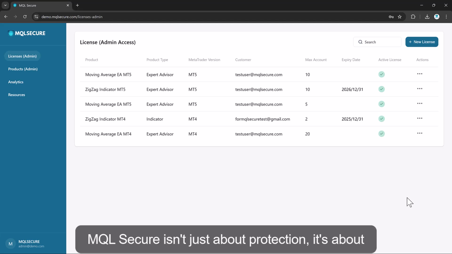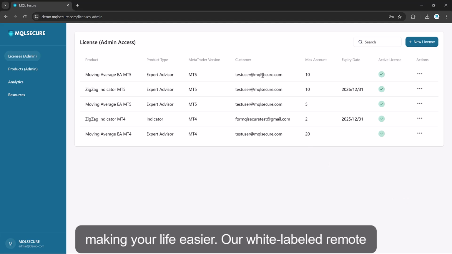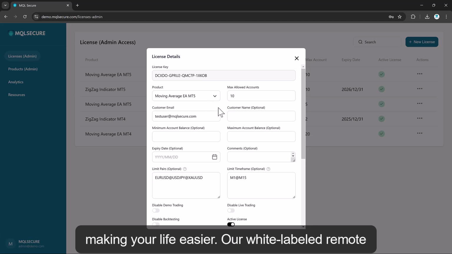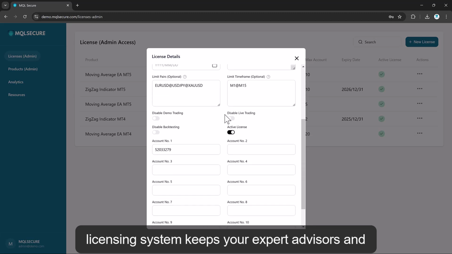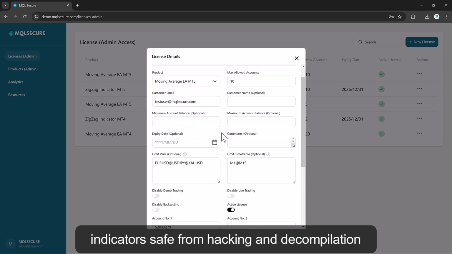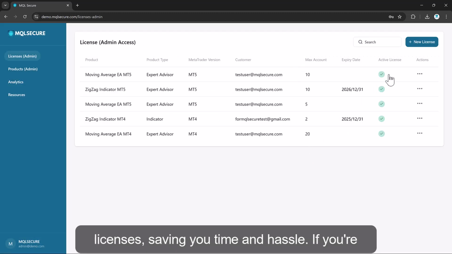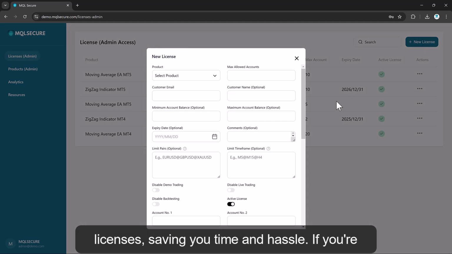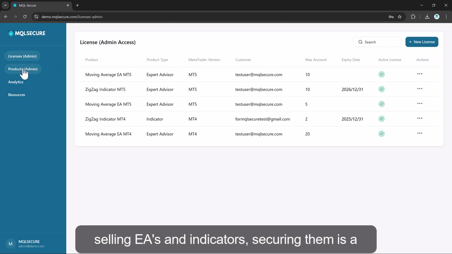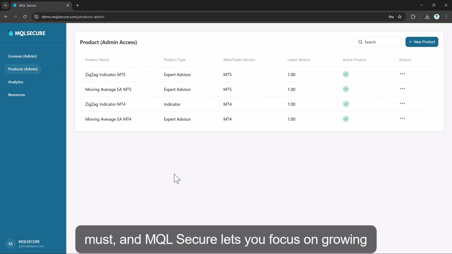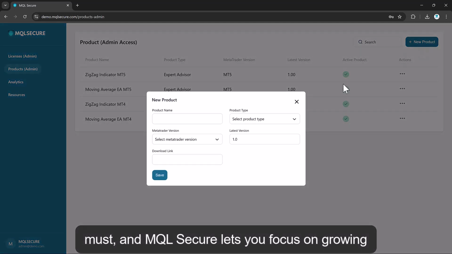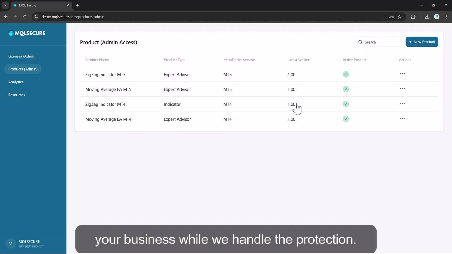MQL Secure isn't just about protection, it's about making your life easier. Our white-labeled remote licensing system keeps your expert advisors and indicators safe from hacking and decompilation while letting customers manage their own licenses, saving you time and hassle. If you're selling EAs and indicators, securing them is a must, and MQL Secure lets you focus on growing your business while we handle the protection.